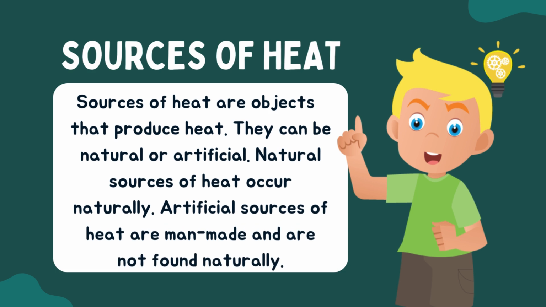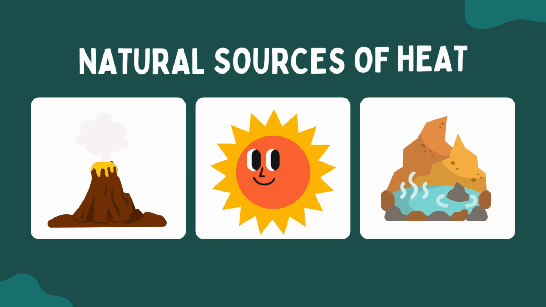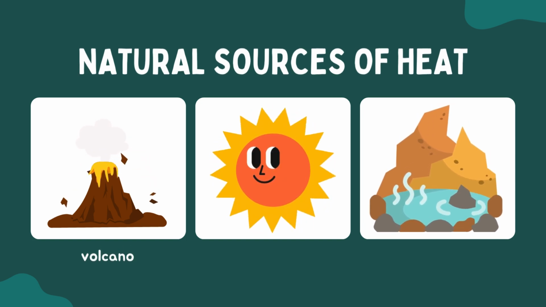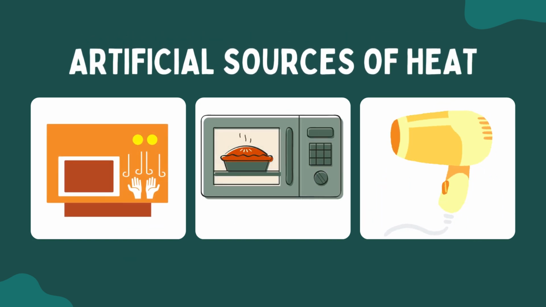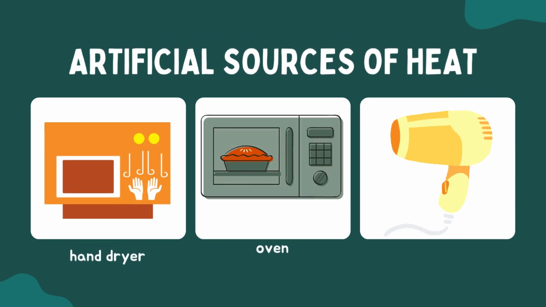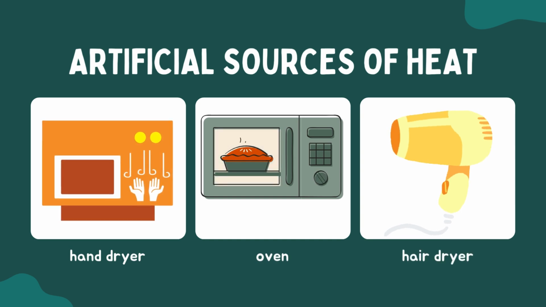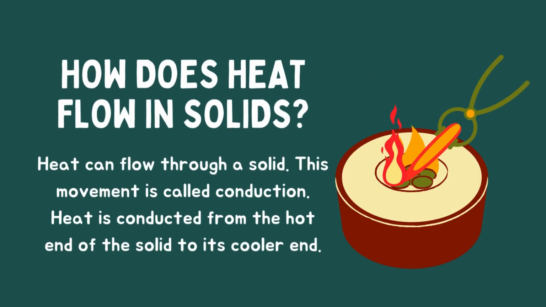Sources of heat. Sources of heat are objects that produce heat. They can be natural or artificial. Natural sources of heat occur naturally. Artificial sources of heat are man-made and are not found naturally. Natural sources of heat: volcano, sun, hot spring. Artificial sources of heat: hand dryer, oven, hair dryer.